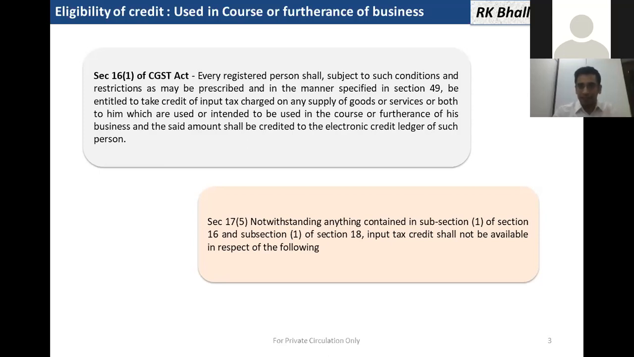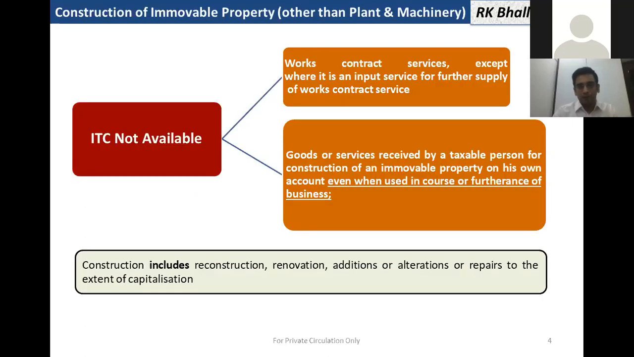There is section 17(5), which is a non-obstante clause. It says that notwithstanding anything contained in section 16(1), input tax credit shall not be available in respect of the following. So there is a negative list given in this, in regard of which the input shall not be allowed. I'm coming directly to the topic. There are clauses C and D in section 17(5).